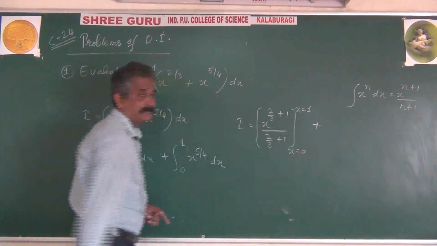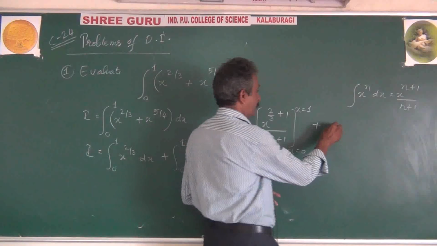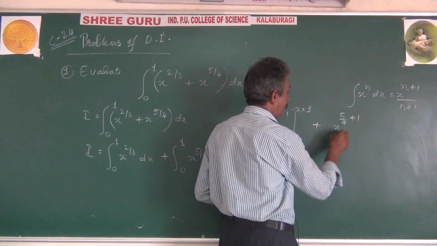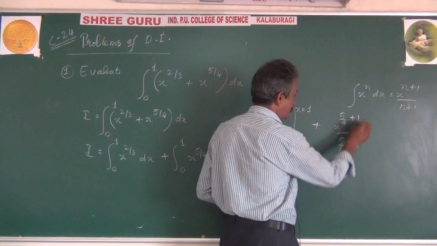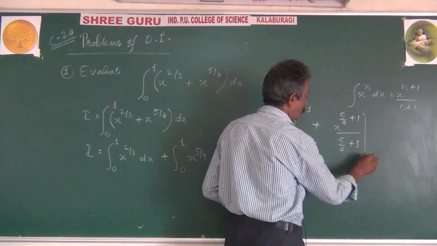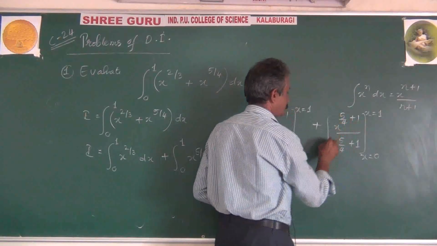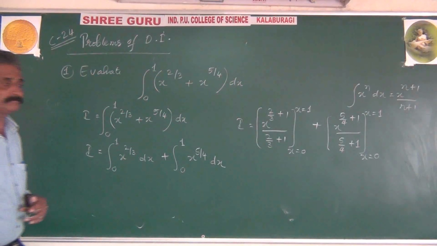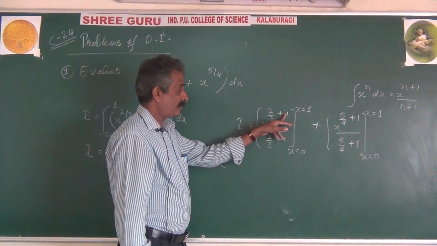Plus, similarly, integration of x power 5 by 4, x power 5 by 4 plus 1 divided by 5 by 4 plus 1. Limits, x equal to 0 to x equal to 1. 2 by 3 plus 1 becomes 5 by 3.